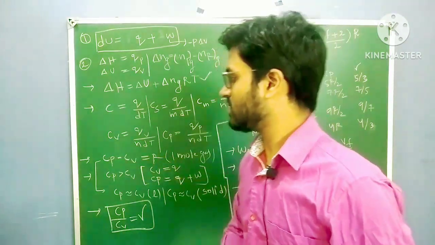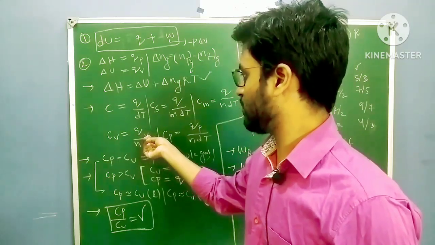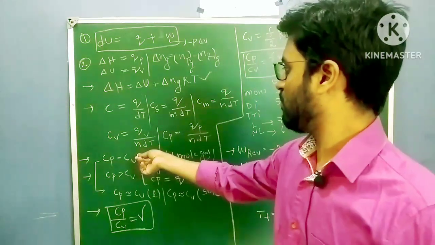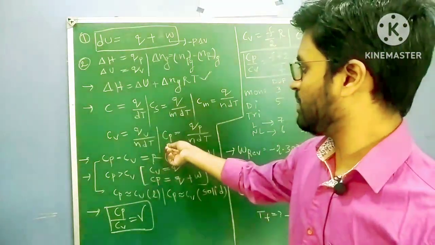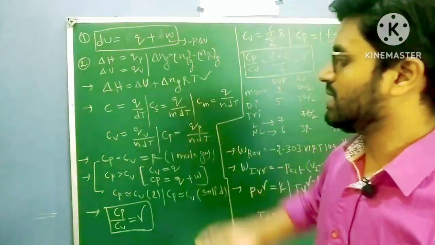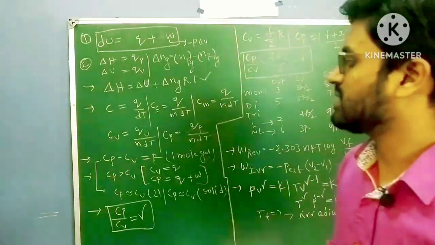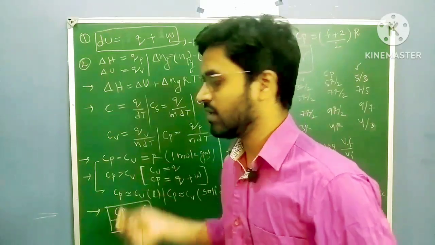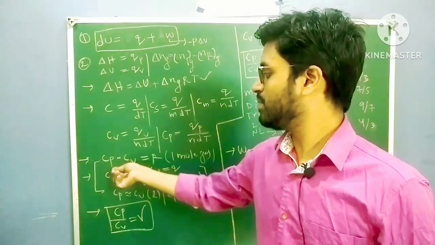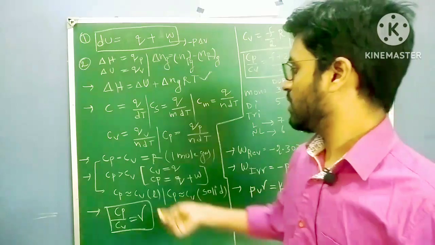Next, Cv, heat capacity at constant volume, Cv equal to Qv by n into dT, number of moles, here heat at constant volume. Cp, heat capacity at constant pressure equal to heat at constant pressure by number of moles into dT, change in temperature, Tf minus Ti you have to take. Next important formula, very important formula, Cp minus Cv equal to R if you have 1 mole of gas. If you have n moles of gas, nCp minus nCv equal to nR. This formula is important. Next, Cp is greater than Cv always.